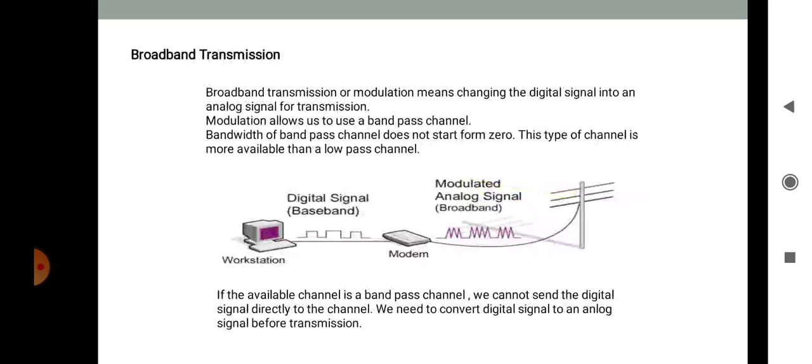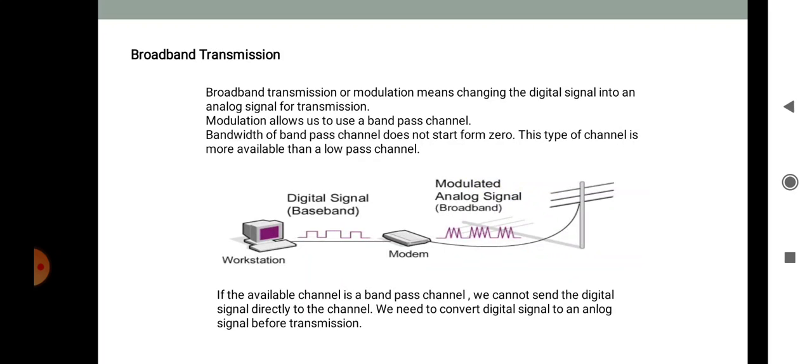Then the second concept is broadband transmission. Broadband transmission or modulation means changing the digital signal to an analog signal for transmission. We already saw that in baseband transmission we cannot change the signal, but the difference here is that in broadband transmission we change the digital signal to an analog signal for transmission.